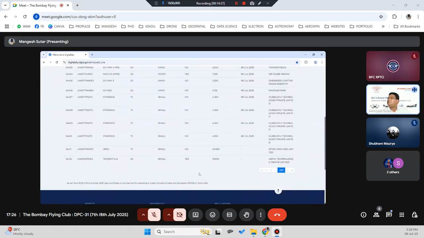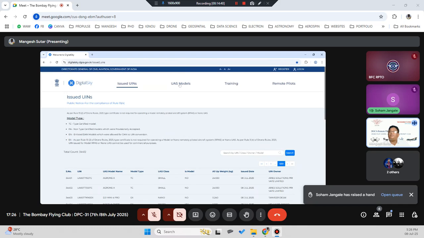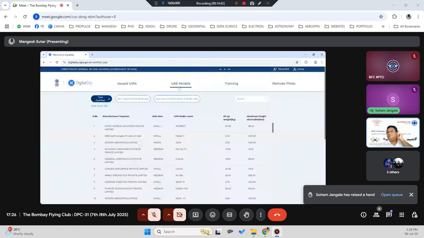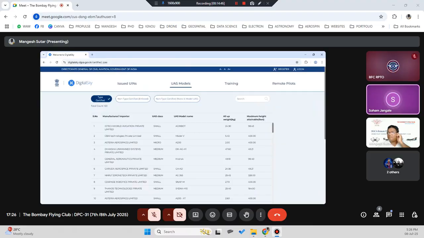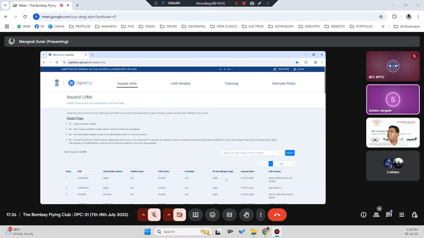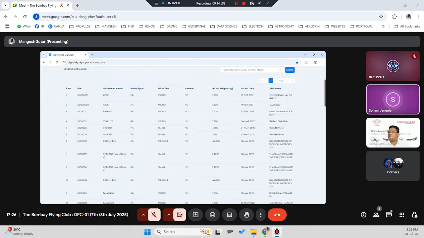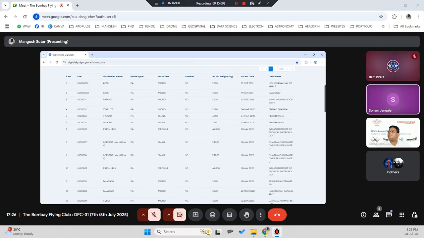Okay, so then you have US model. Yes, Soham. Sir, the weight of many of the drones is 24 and 900. Right, this is the actual weight, including the payload. Yes, but still they are showing the drone is small.